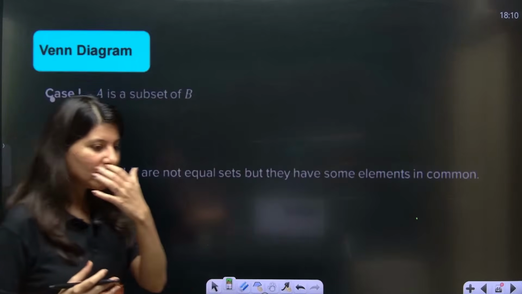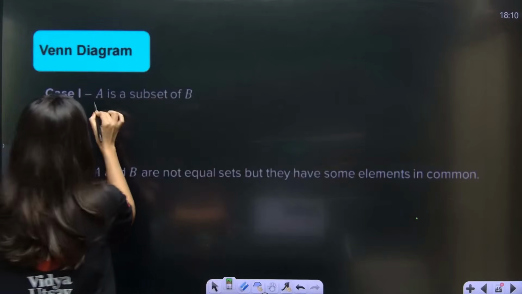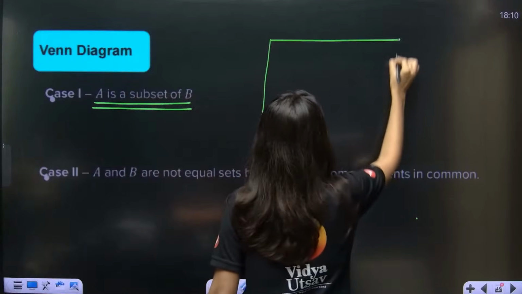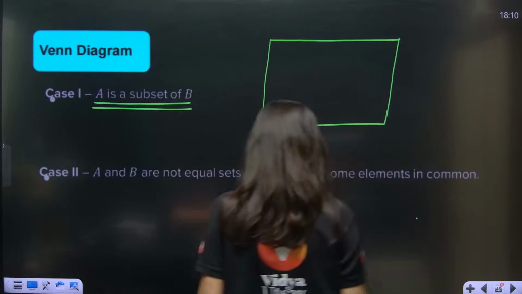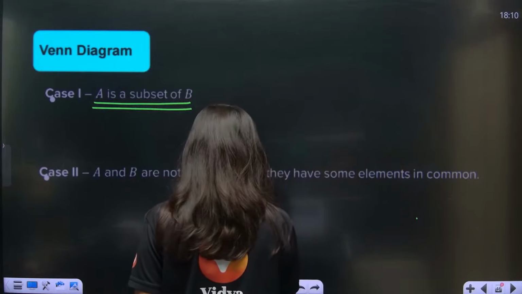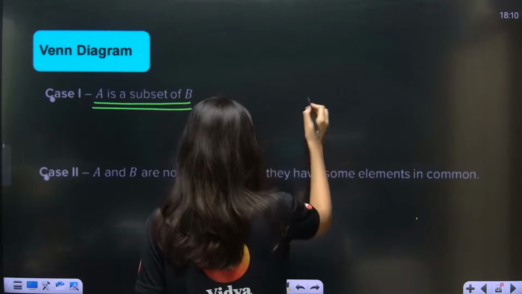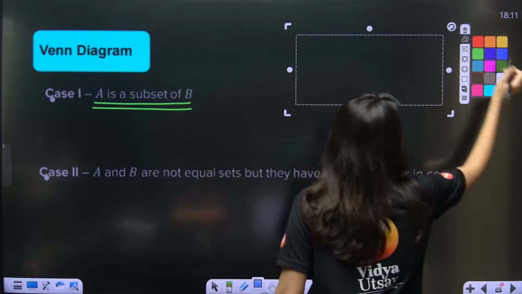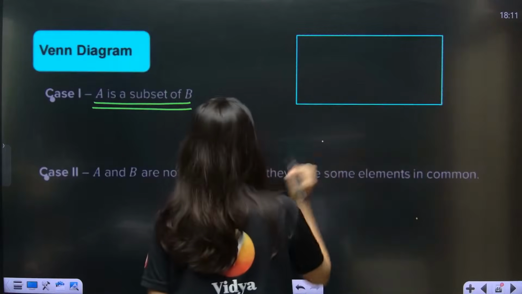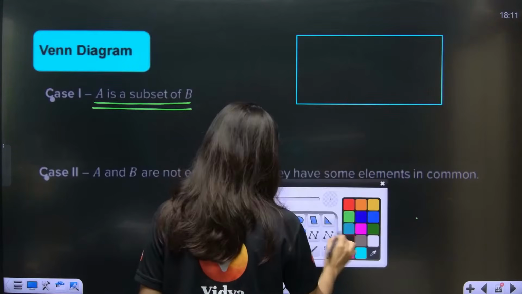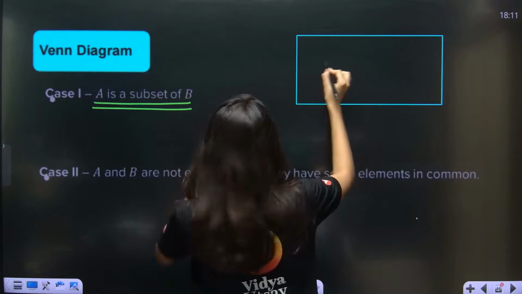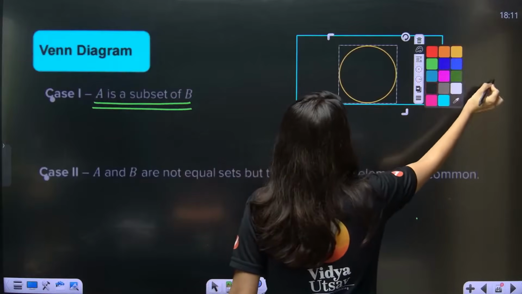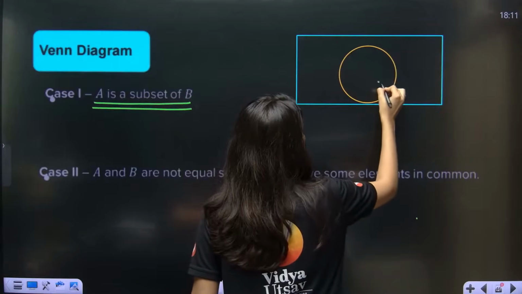Case number one, over here you are seeing that A is a subset of B. So let me draw a rectangle. I think my drawing is not good, so I should take help of this software. Yes, so this is your universal set. Now I need to draw a circle. A is a subset of B, so suppose this is your set. Okay, now one more.